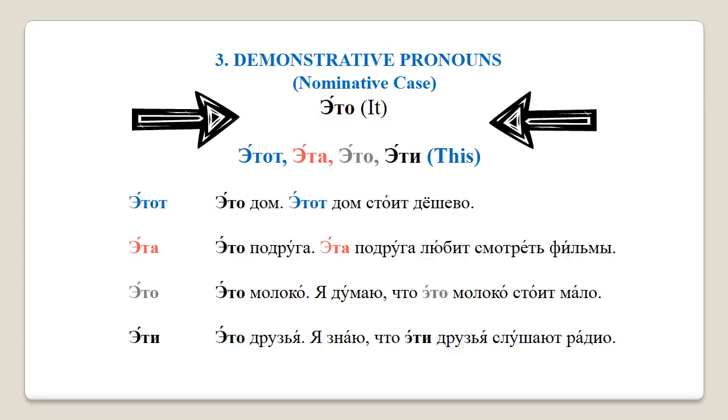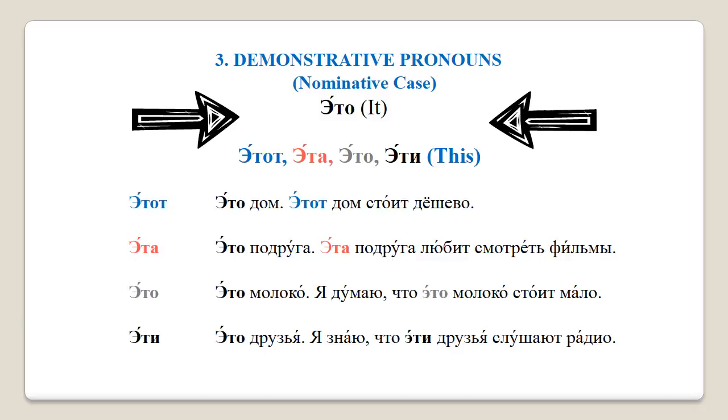Это дом. Этот дом стоит дешево. It is a house. This house costs cheaply. Это подруга. Эта подруга любит смотреть фильмы. It is a female friend. This female friend loves to watch films. Это молоко. Я думаю, что это молоко стоит мало. It is milk. I think that this milk costs little.